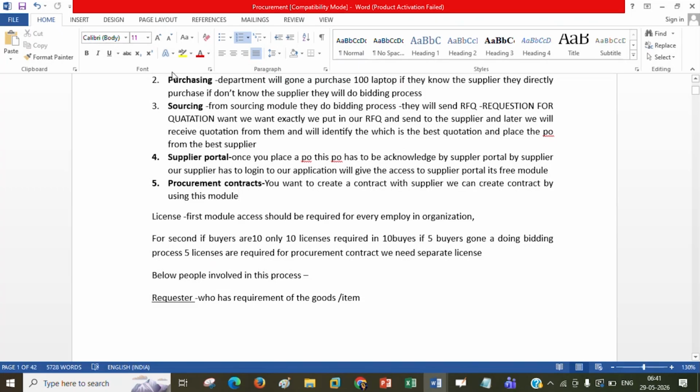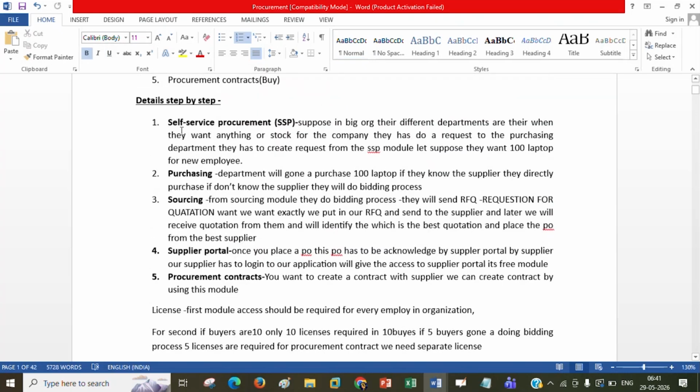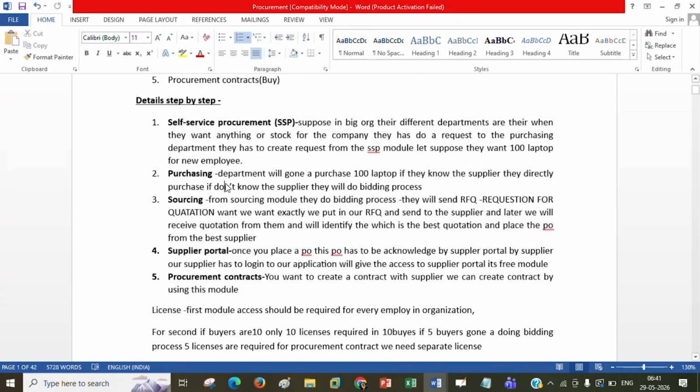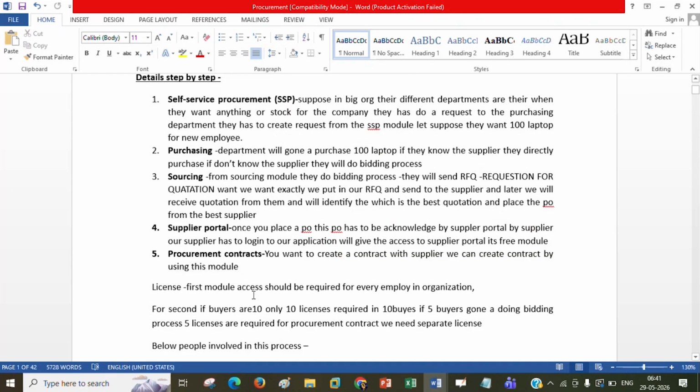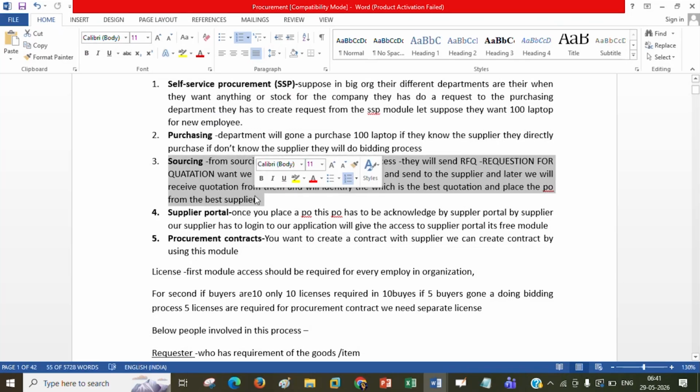Now here, to increase the costing, they bifurcate these things. This is only a matter related to license. That user will purchase a separate license within the same module. Got it? Now that means they require the bidding process and all. Even if they have a license for purchasing, this sourcing will not work here. They need to purchase a separate license for sourcing. Got it? This is the main motive to bifurcate all this in different ways.